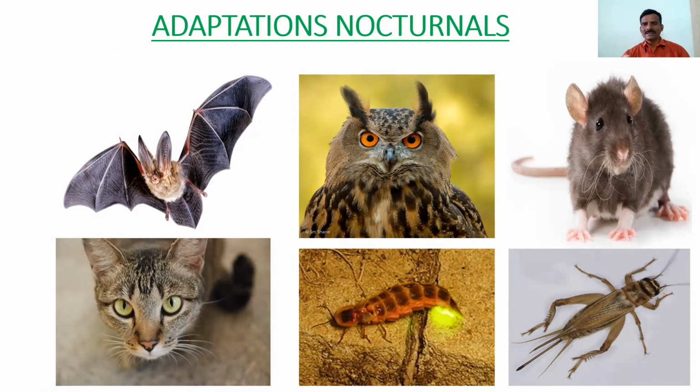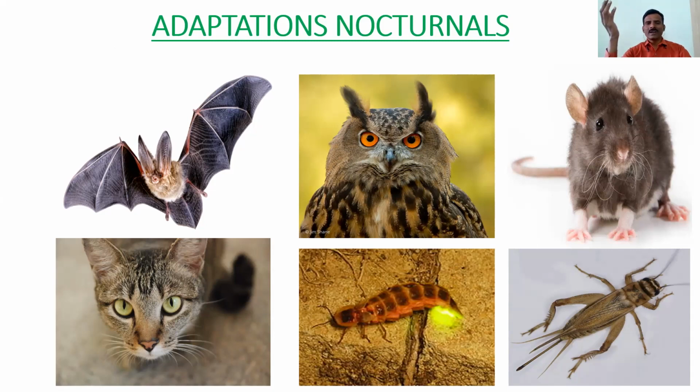So how can these bats survive during the night time? Bats can release ultrasonic sounds. When these ultrasonic sounds fall on any surface, they are immediately reflected back to reach the bat. From these reflected rays, the bat can identify what that surface was.